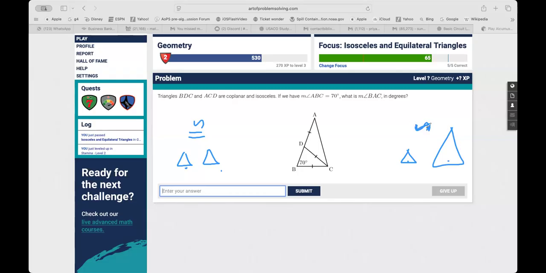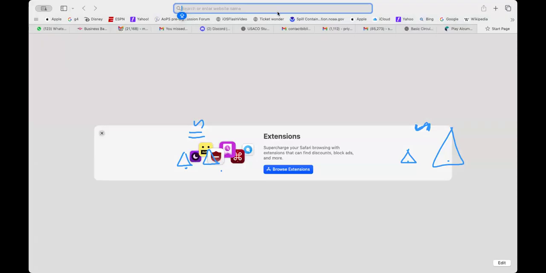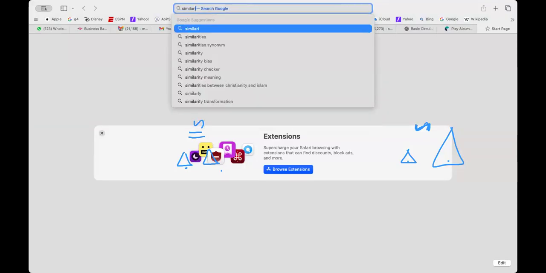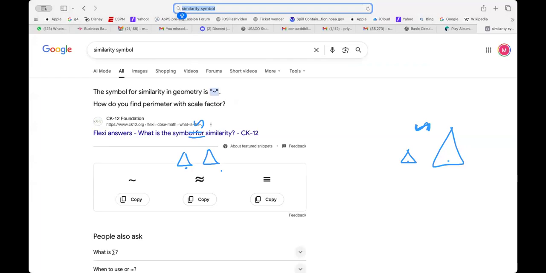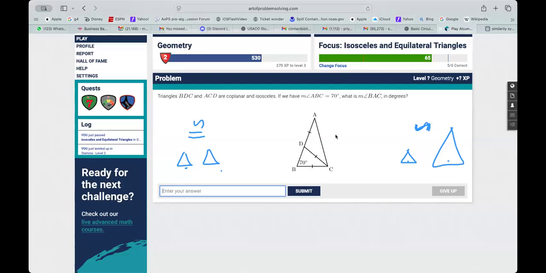One second, guys. Let me confirm the symbol for similarity. I'm going to check Google. I thought it was this one. Let's check it. Oh, I see. So it can be anything. It can be this, it can be this, or it can be this. That's good to know. So similarity, whatever we just said was right, but then it can also be these two symbols. You have to know all these. Being in geometry, you have to speak geometry language.